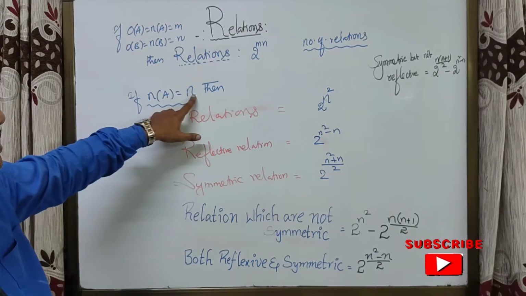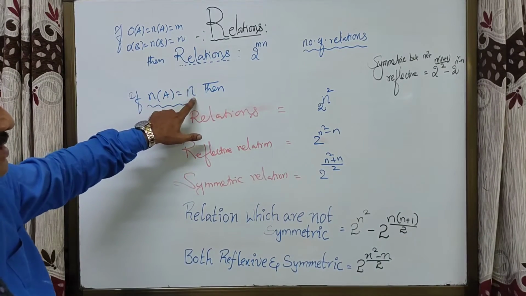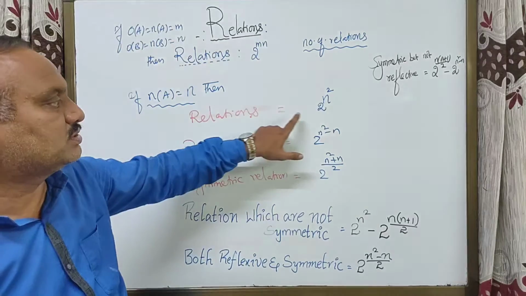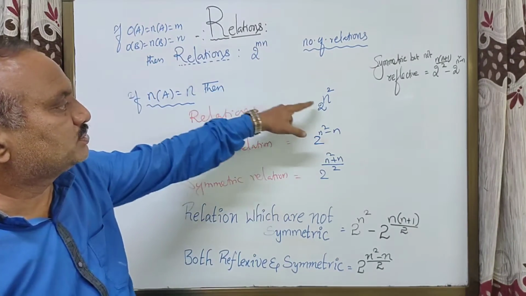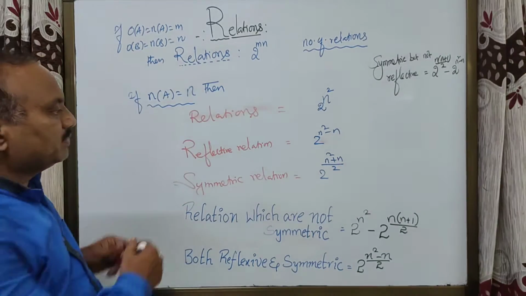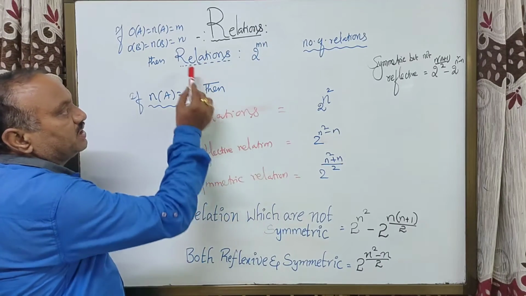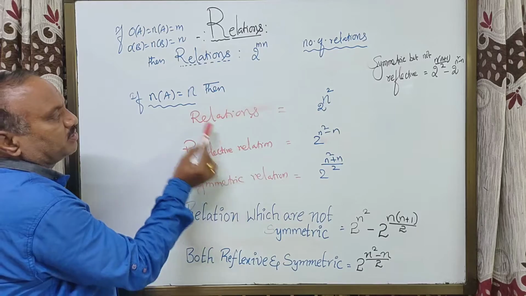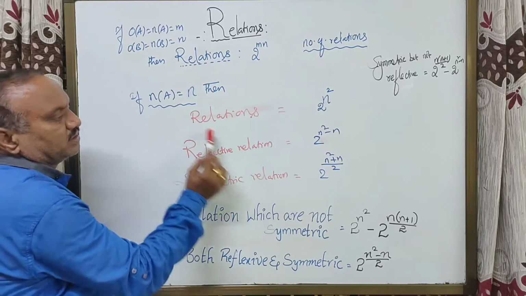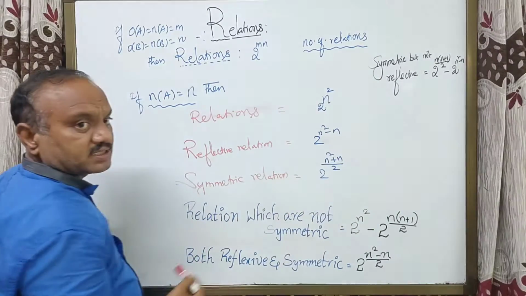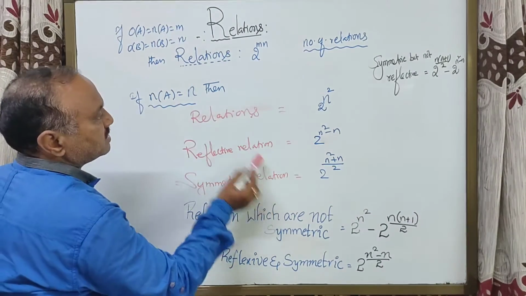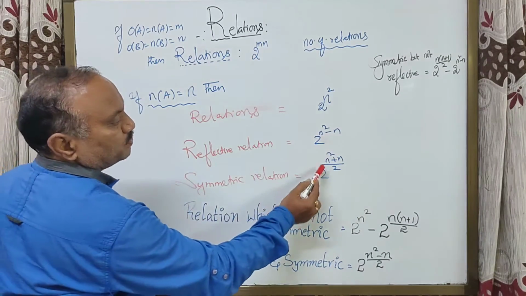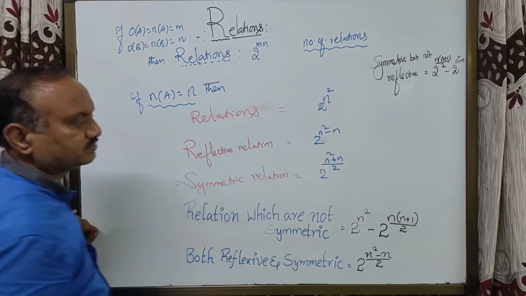If n(A) equals n, the number of relations is 2 power n square, here m equal to n. The number of reflexive relations on A is 2 power n square minus n. Symmetric relations on A: 2 power (n square plus n) by 2.